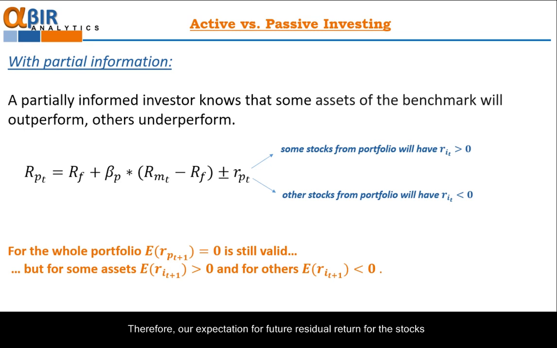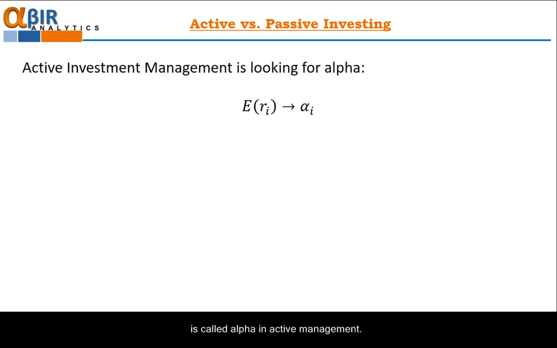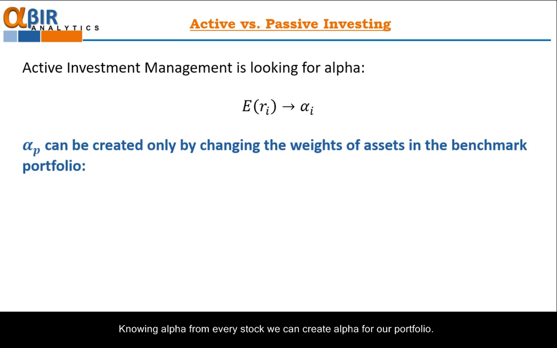Therefore, our expectation for future residual return for the stocks is not zero anymore, but some positive or negative value. That expectation of future residual return is called alpha in active management. So we have a good opportunity to beat the benchmark because we have additional information. Our information allows us to predict future residual return, that is alpha of each stock. Knowing alpha for every stock, we can create alpha for our portfolio.